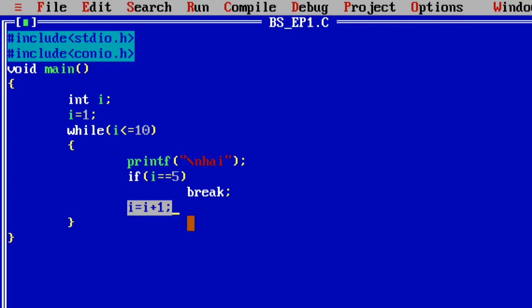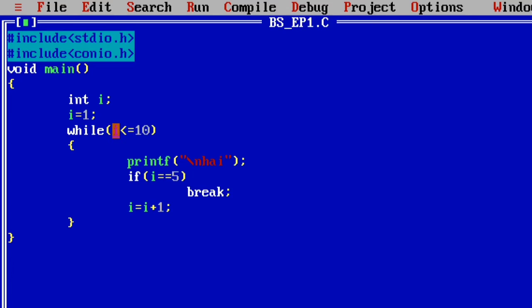Then in the while loop, I write I is assigned I plus 1, meaning in each iteration I value is incremented by 1. Now the while loop is executed for I value equal to 1. The condition is true, so it executes the first time. Then I value is 2, again it executes. Now I value equal to 3, again it executes.